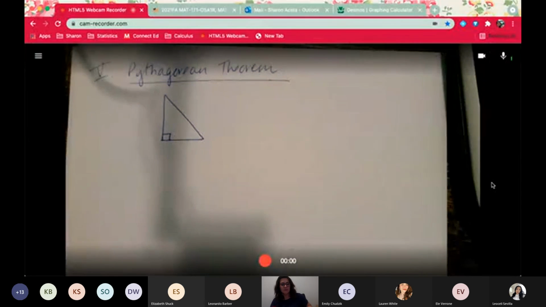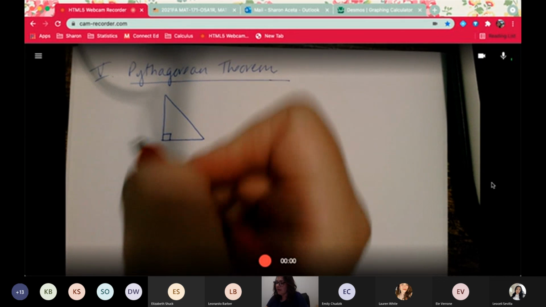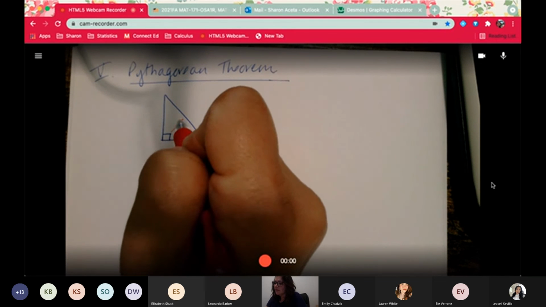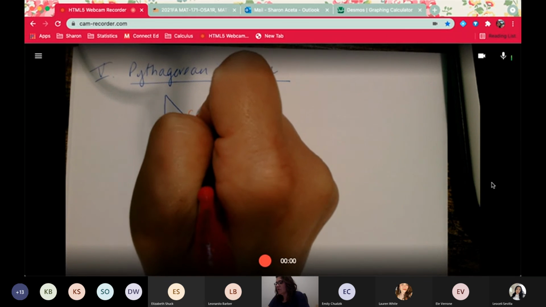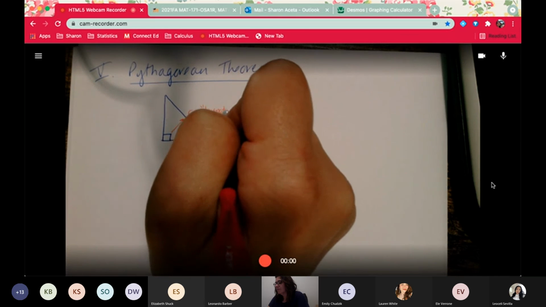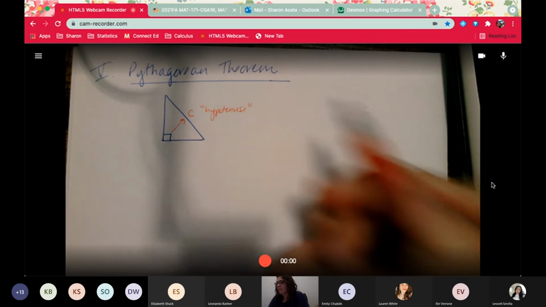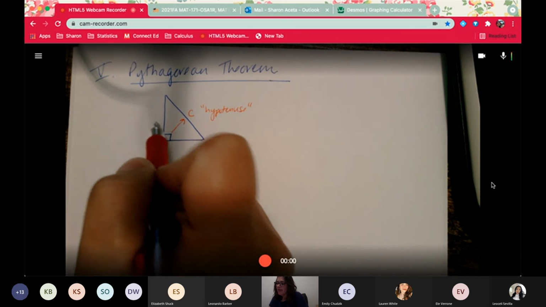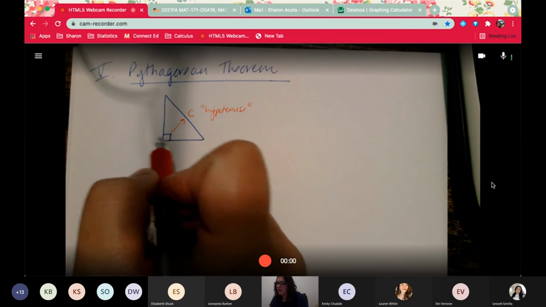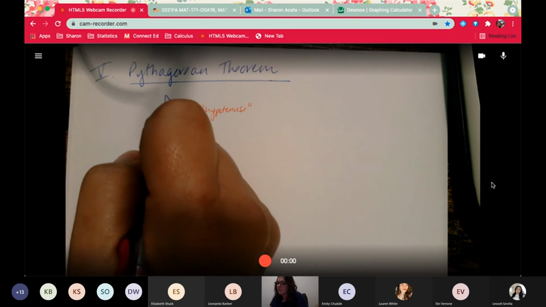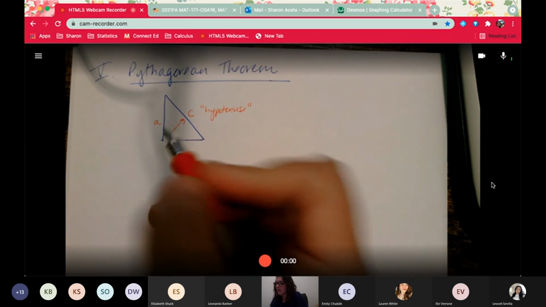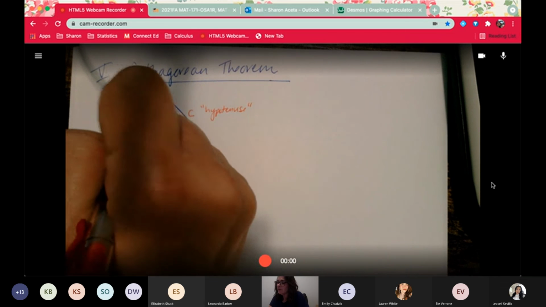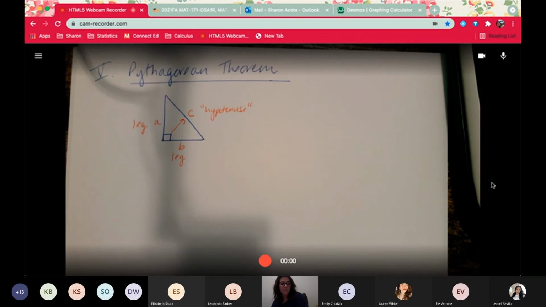And just to make sure we label this correctly, opposite the right angle is known as side C, which is your hypotenuse. The 2 legs that make up the right angle, we can call either of them A and call the other one B. It doesn't matter, but these are your legs, the 2 ones that make up the right angle.